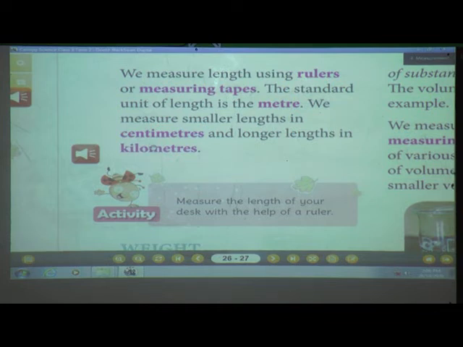You can also measure the length of a string of flowers, the distance between the opposite ends of your neighbor's house, isn't it? In this way you measure all those things and write on slips.